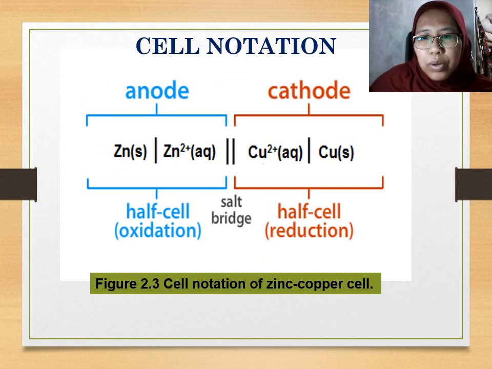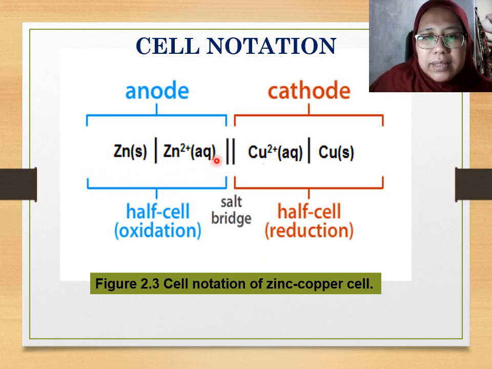The next part of the lesson is for us to know what is cell notation. Cell notation is a simplified equation. Chemists create equations to make reactions simplified, but electrochemists simplified the equation into cell notation to simplify everything. So let's look at the first cell notation for you using the same galvanic cell we have done previously.